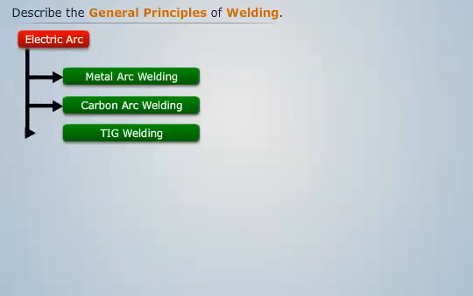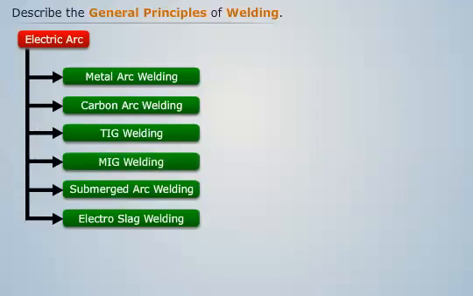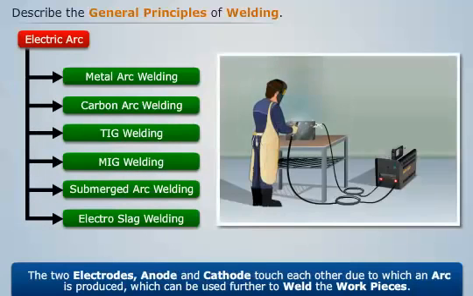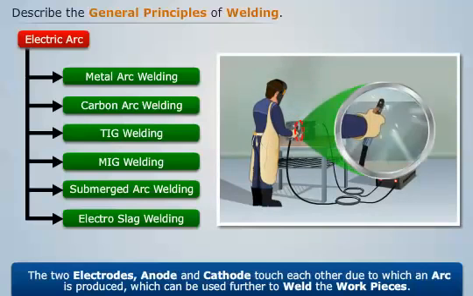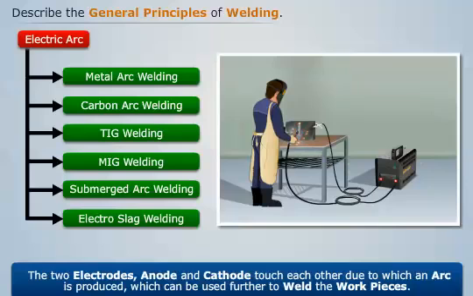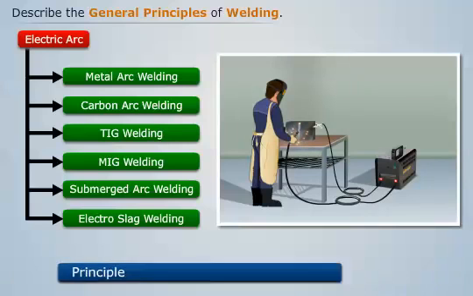In a fusion welding process which involves electric arc as the heat source, we see that the two electrodes, anode and cathode, touch each other, due to which an arc is produced, which can be used further to weld the workpieces. This welding process is based on the principle that